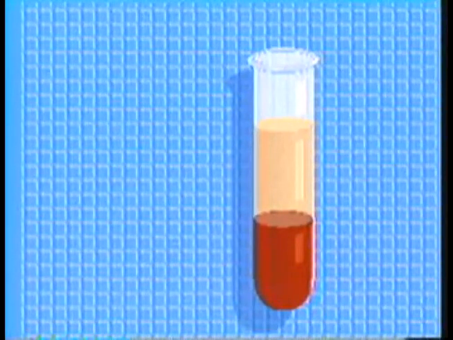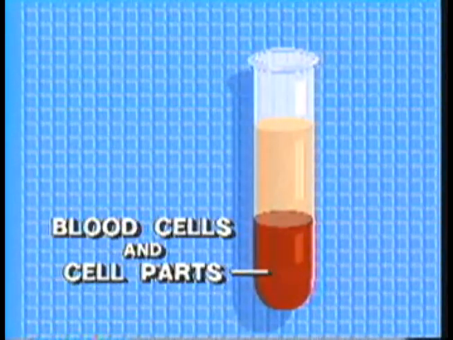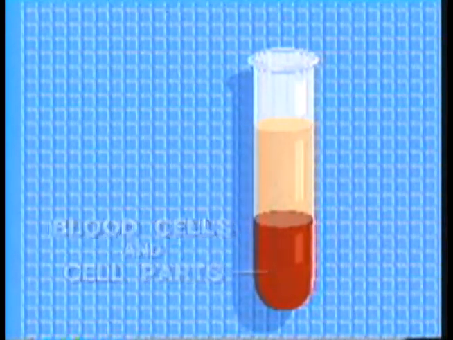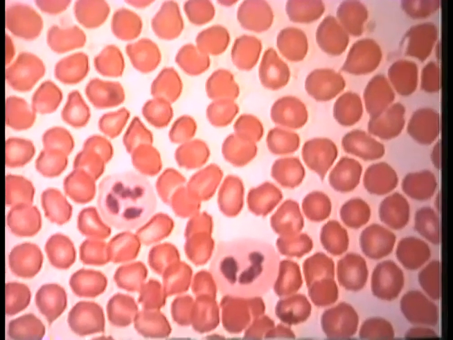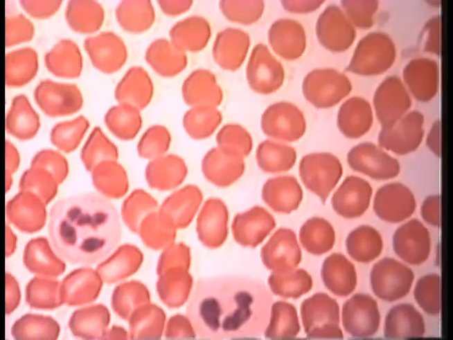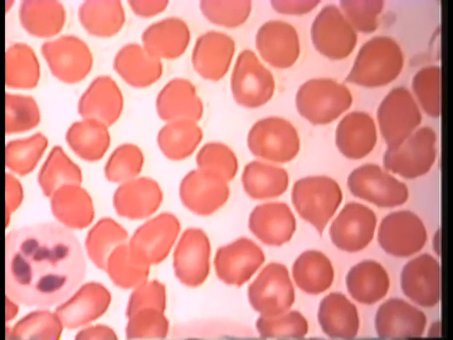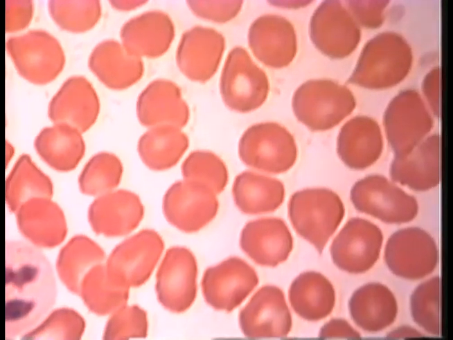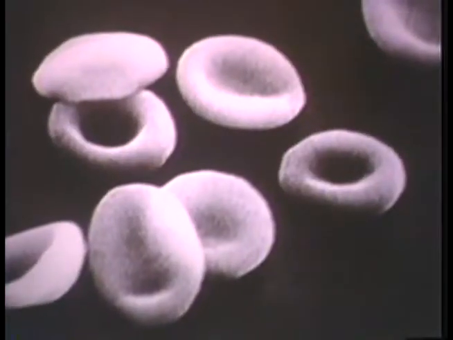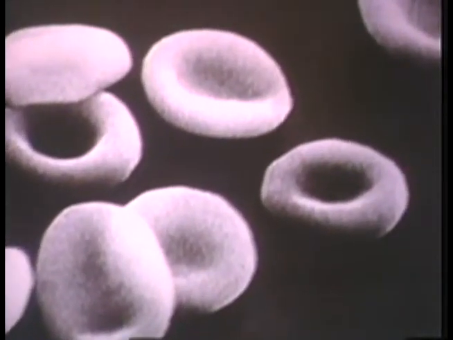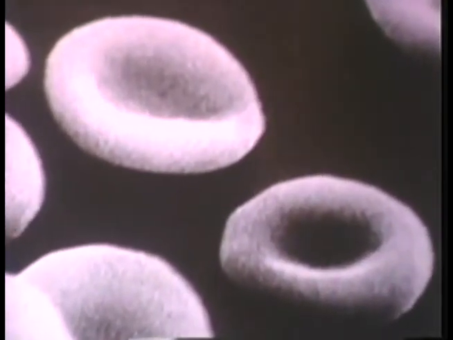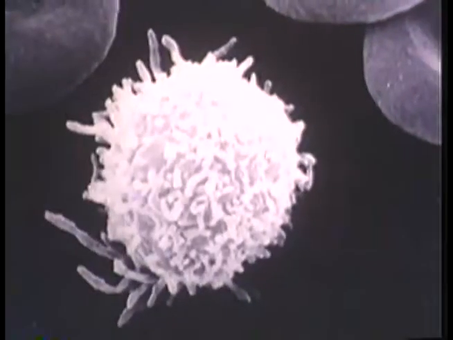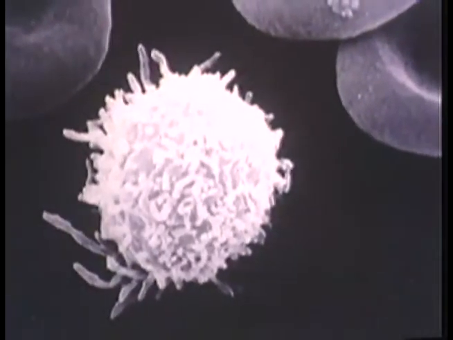The other part of our test tube of blood contains several different types of blood cells and cell parts. Most are red blood cells. Red blood cells act like freighters. They pick up oxygen from the lungs and they carry it to cells throughout the body, where they unload this life-sustaining cargo. Here we see red blood cells with the help of a powerful electron microscope. In a single drop of blood, there are millions of these cells, which look a little like donuts with the centers filled in.